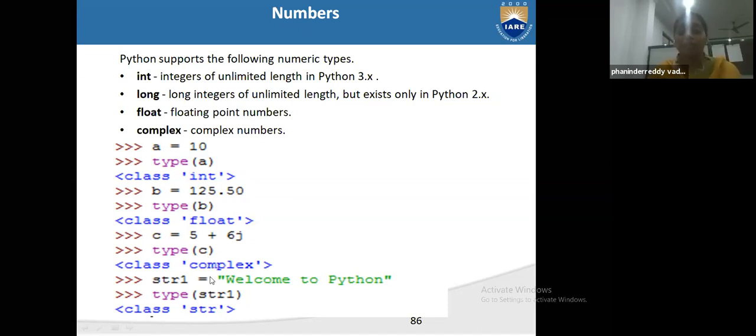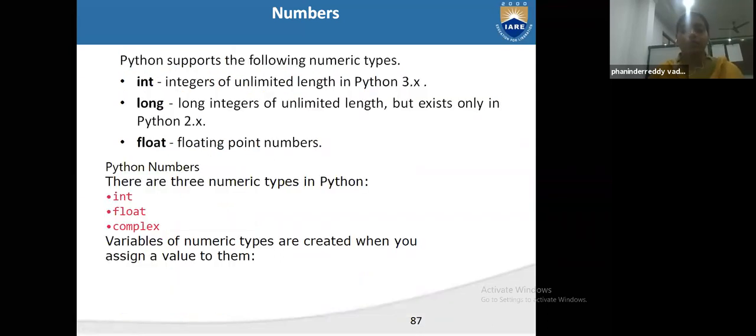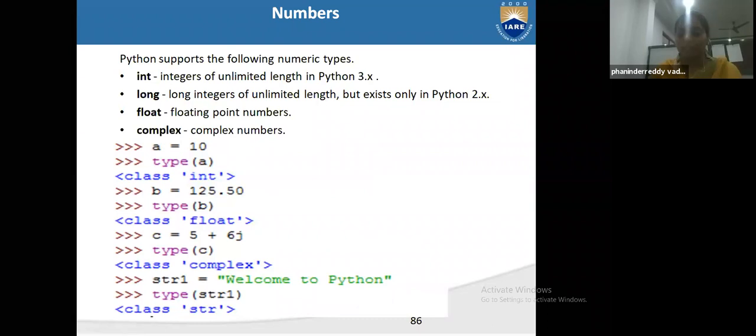String. What is this string we explained? We declared here str. Str is equal to this string we declared. Instead of str1, if I write A is equal to welcome to Python, what is the type of A? This is called string. So any type of data we can get from our system.